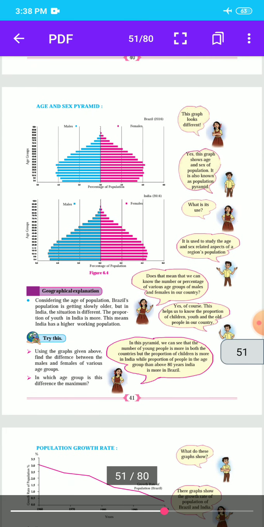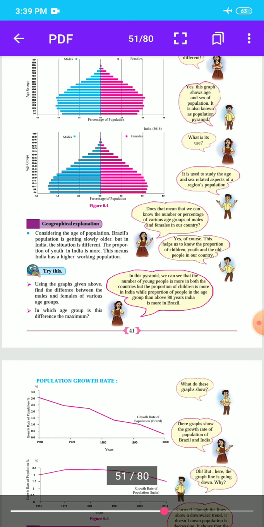It is used to study the age and sex related aspects of a region's population. Figure 6.4 shows the percentage of population in Brazil and India as per the year 2016. Does that mean we can know the percentage of various age groups of males and females in our country? Yes, of course. With the help of this graph, we know the proportion of children, youth and old people in our country.